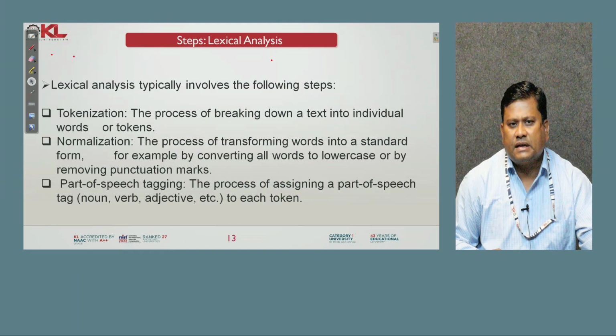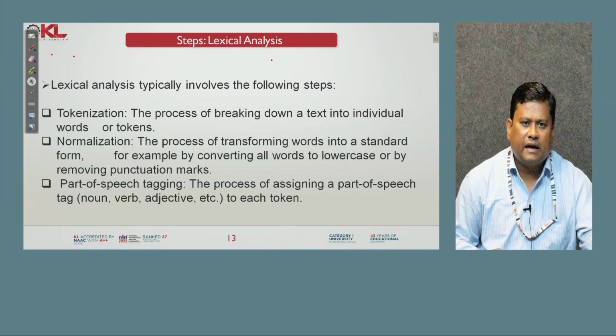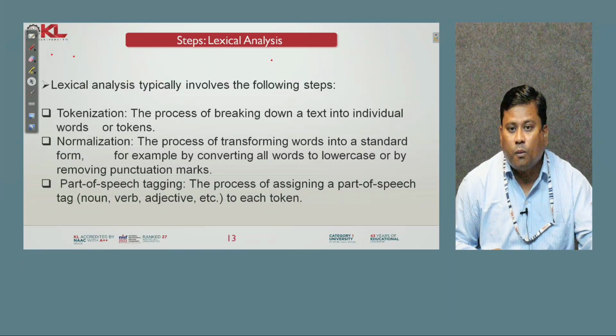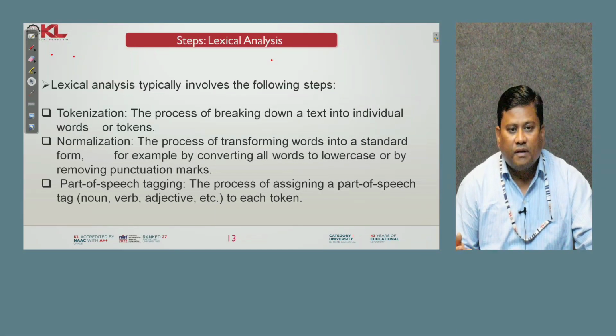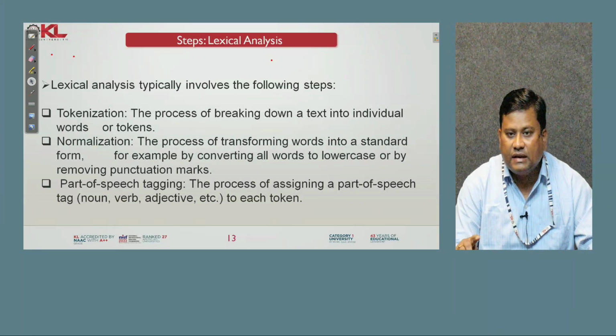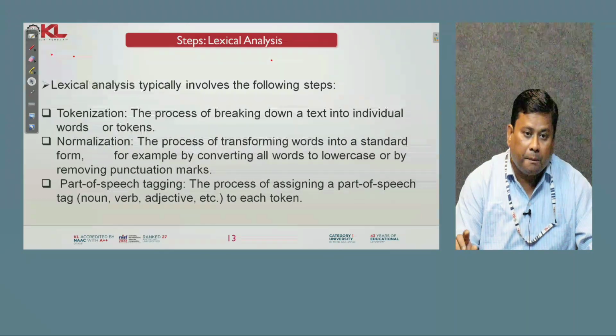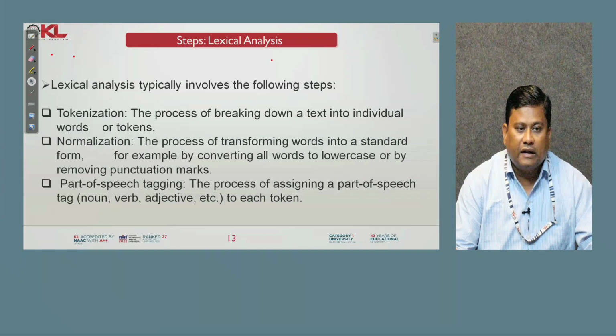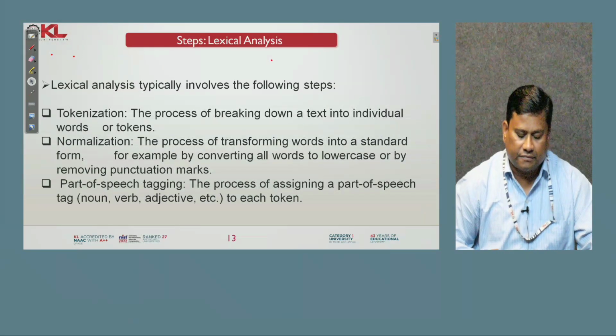Different steps in lexical analysis involve the following: tokenization, normalization, and part of speech tagging. Tokenization is the process of breaking down a text into individual words or tokens. Normalization means the process of transforming words into a standard form, for example by converting all words into lowercase or by removing punctuation marks. And in part of speech tagging, the process of assigning a part of speech tag, noun, verb, adjective, etc., to each token.